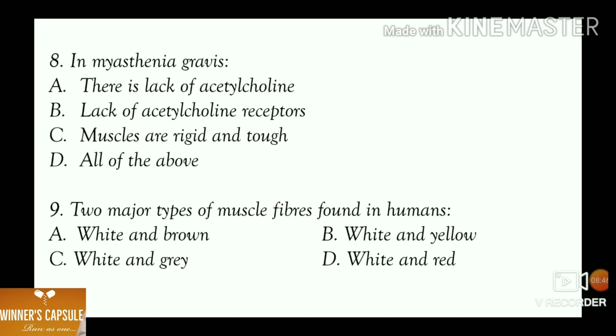The next question. In myasthenia gravis, A. There is lack of acetylcholine. B. Lack of acetylcholine receptors. C. Muscles are rigid and tough. And D. All of the above. Answer is option B. Lack of acetylcholine receptors.